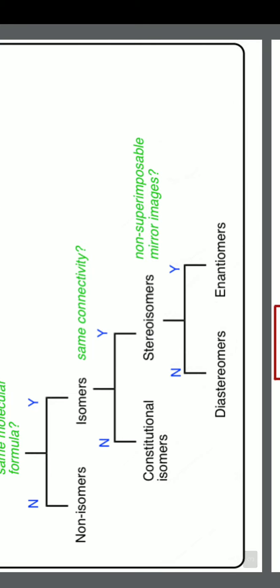Now the second step is, for two compounds with the same molecular formula, we have to check the connectivity between atom to atom. That means how one carbon is connected to another carbon, or how a carbon is connected to oxygen, or how oxygen is connected to hydrogen. So the connectivity of the atoms is the second step we check.